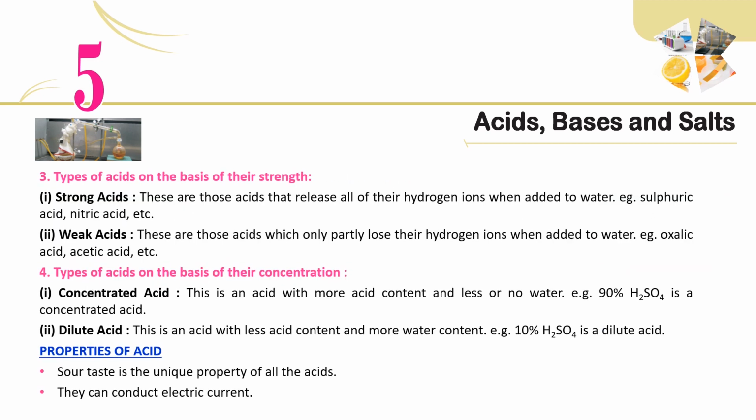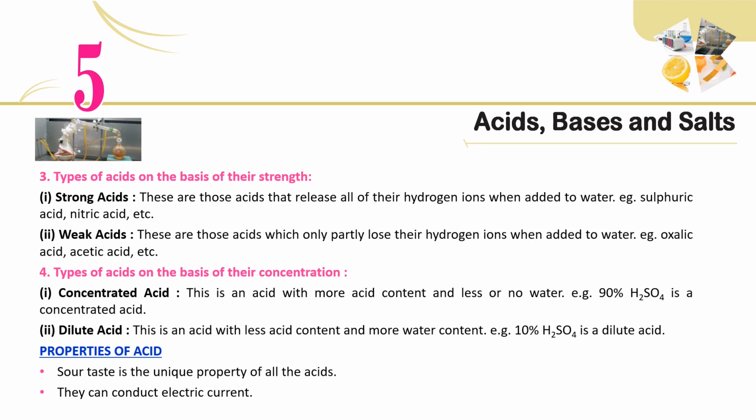3. Types of acids on the basis of their strength. 1. Strong acids. These are those acids that release all of their hydrogen ions when added to water. For example, sulfuric acid, nitric acid, etc. 2. Weak acids. These are those acids which only partly lose their hydrogen ions when added to water. For example, oxalic acid, acetic acid, etc.